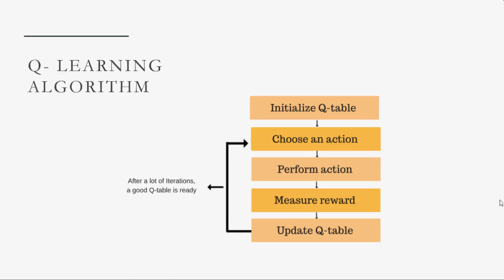The Q-learning algorithm works as follows. First of all, we initialize the Q table with a set of random values. Then we choose an action, perform that action, and measure its reward or penalty. Then we update it in the Q table. Based on the recent actions, we come to know which actions were good and which were bad. According to that, we perform the next set of actions.